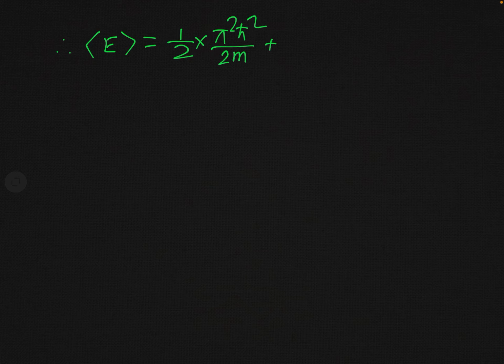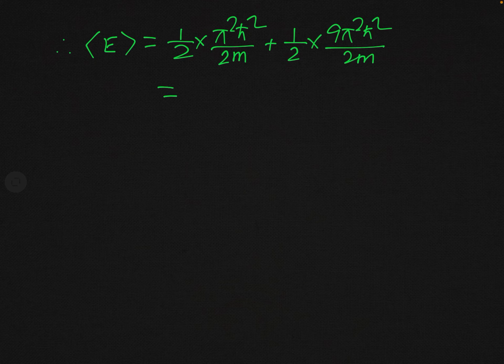So the expectation value of energy E will be equal to 1 over 2, this is P of E1, times E1, and E1 is pi square h bar square over 2m, plus again P of E3, which is also 1 over 2, times E3, and E3 is 9 pi square h bar square over 2m.